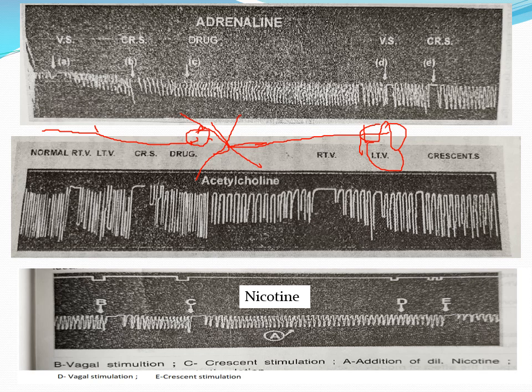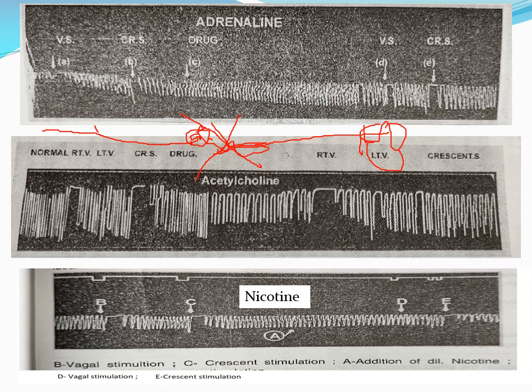So how does nicotine block it? It acts on the ganglia and causes persistent depolarization. What is persistent depolarization? What is the normal procedure of transmission of the impulse from preganglionic parasympathetic nerves to postganglionic parasympathetic nerves?